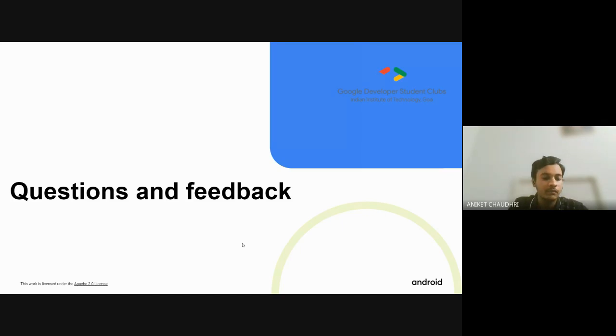There is one more concept, known as object-oriented programming, that you will need in Android development. So we recommend that you first understand the basics of the Kotlin language, not master it, and then go on to object-oriented programming. We will share some resources. Also, we can have a session if you are facing any issues with object-oriented programming.